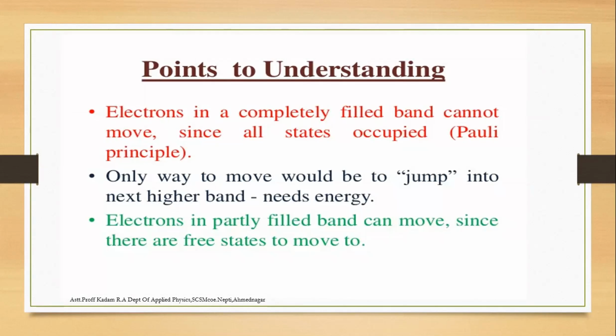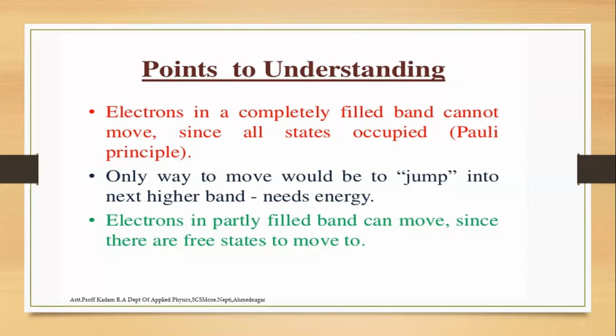That principle is Pauli's exclusion principle, which is related to the electronic configuration of atoms. For example, nitrogen, atomic number 7, has the electronic configuration 1s2, 2s2, 2px1, 2py1, 2pz1. That is the Pauli exclusion principle for electronic configurations.